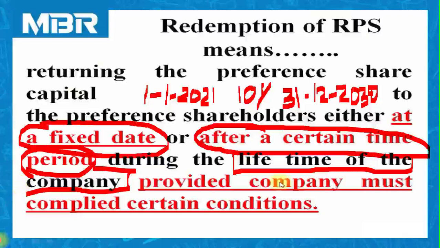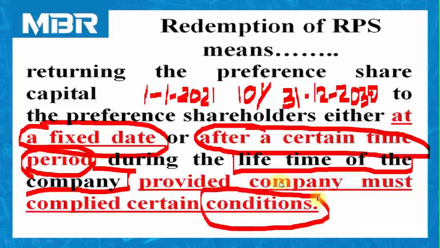One more word that is more important over here: provided the company must comply with certain conditions. As I discussed in the earlier session, it is based on the Companies Act. So before redemption of the amount to RPS holders, it is also necessary for the company to follow certain conditions.